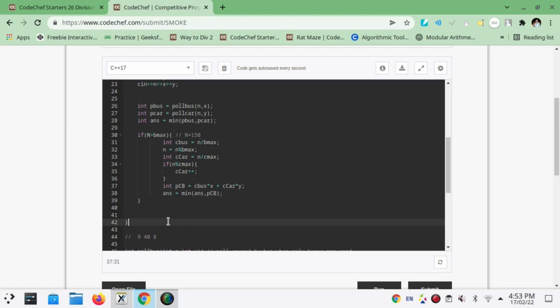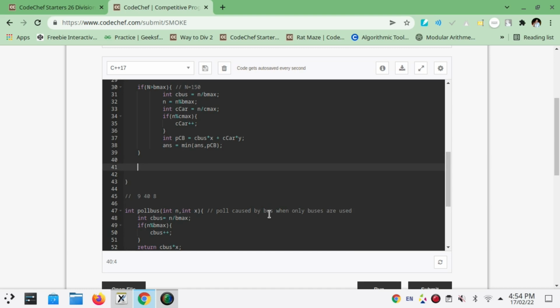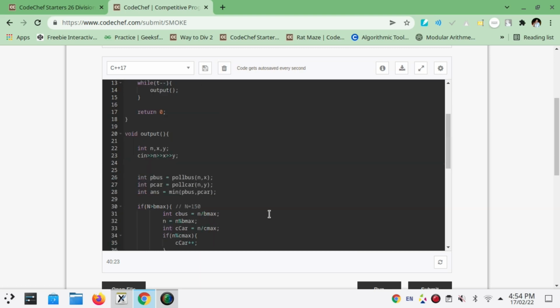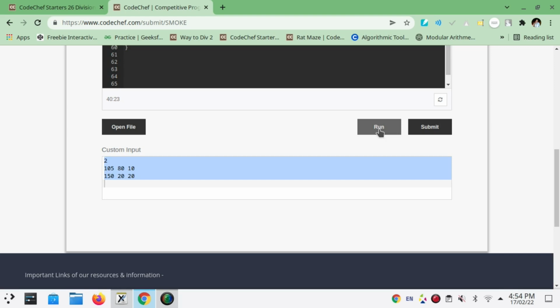Okay, and in the last we output our answer, and then a new line for each test case. We need to check where we have declared our answer. I hope it will work now, so let's try to run this problem.